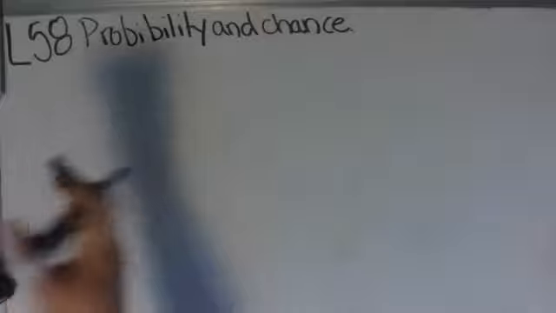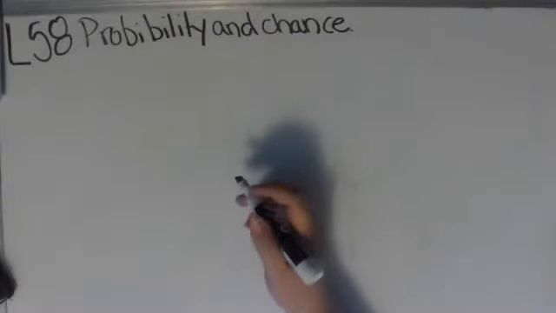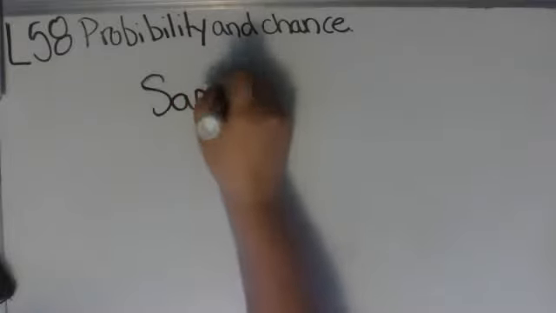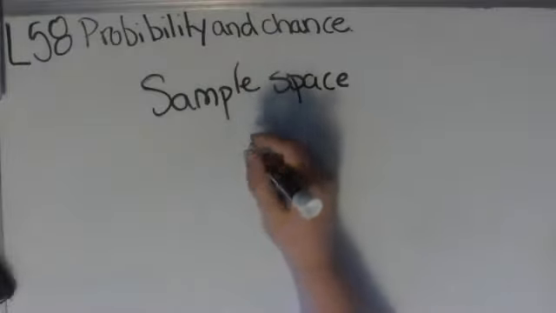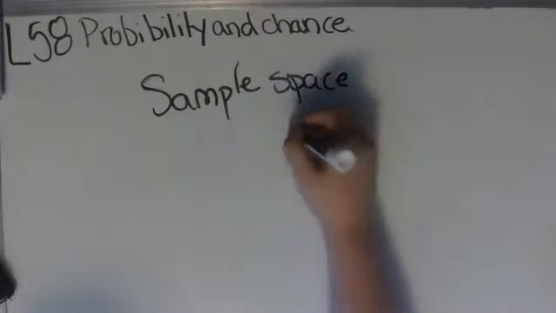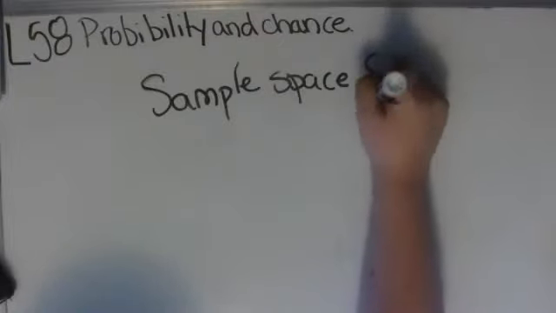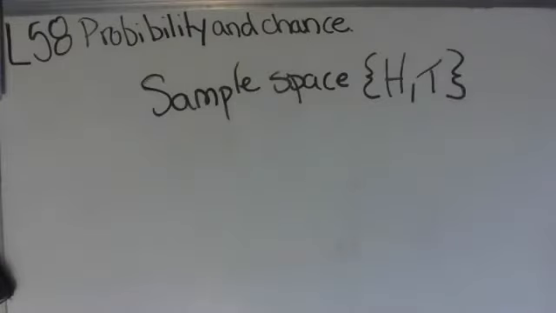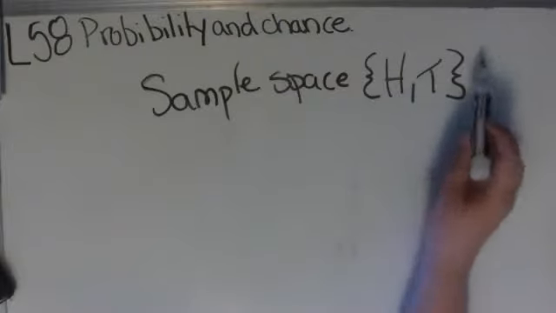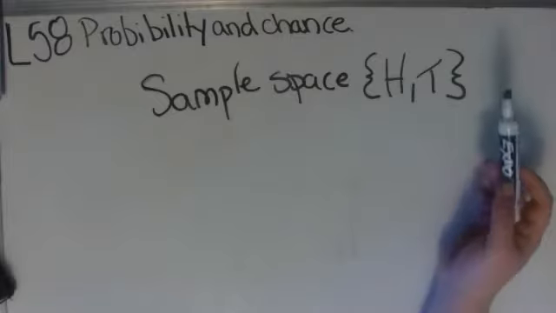Now, when you're looking at probability, there is a new thing we call sample space. Sample space is really just saying what you're working with. So for example, if you had a coin and you said you were going to flip the coin once, you would have a sample space of heads and tails, because you have a 50-50 chance of either getting heads or tails. If you flip a coin, there is an equal amount of probability of you getting either way. So it's a 50-50 chance or a 1-to-1. This is your sample space, heads or tails. That is what you're going to get.